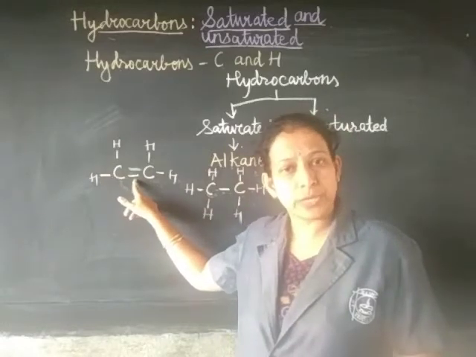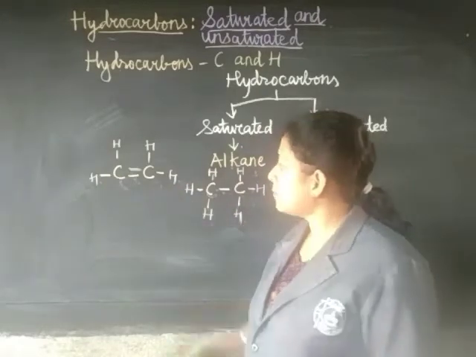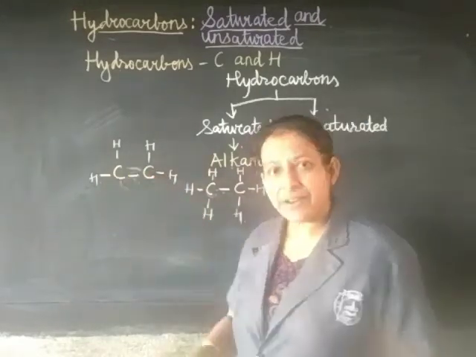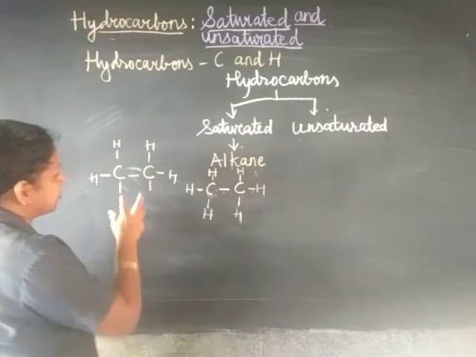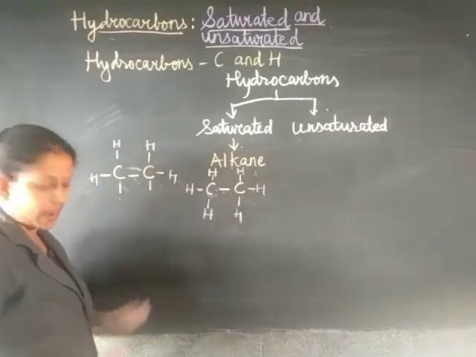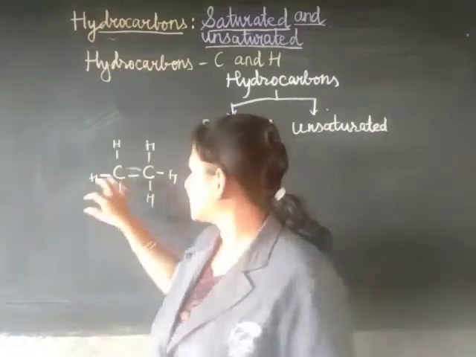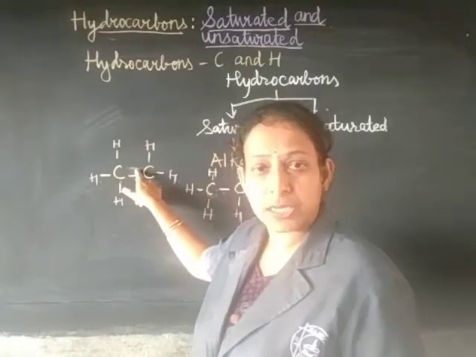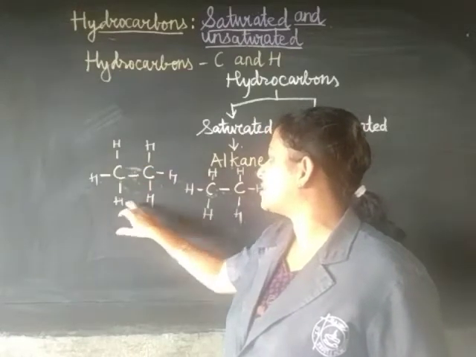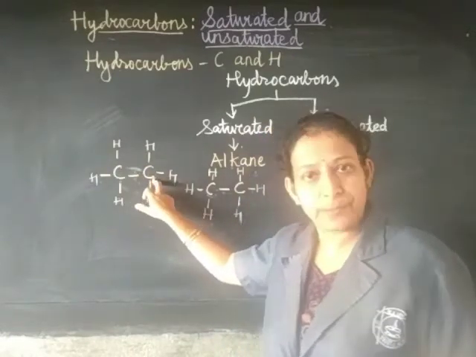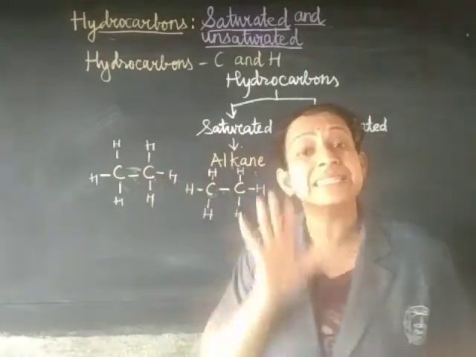1, 2, 3 bonds only. And carbon requires how many bonds? 4 bonds. So if we break this bond, how many hydrogens will be added here? Of course, 2 hydrogens will be added to each carbon, here 1, here 1, and it will be something like this. So there is room for such carbon compounds, where we have either a double bond, or, let me explain, a triple bond also. With a double bond, there is a place for addition of 2 hydrogens.